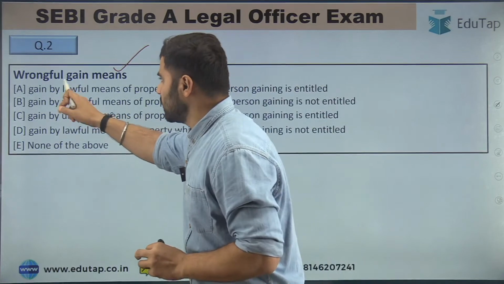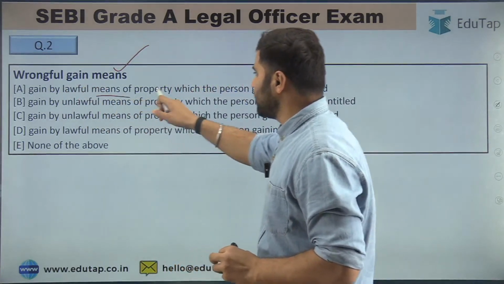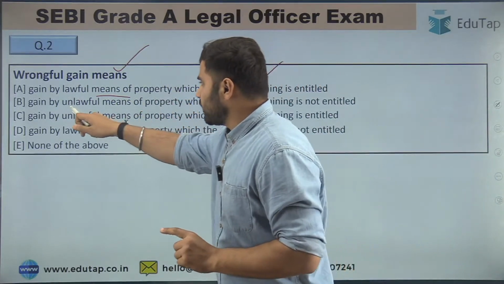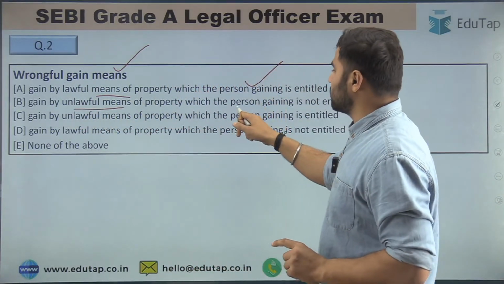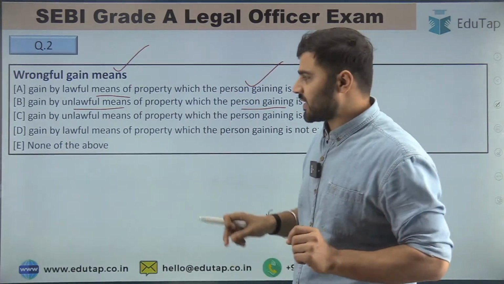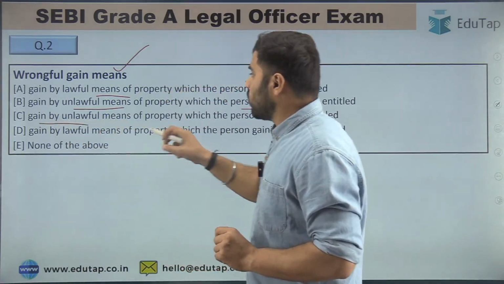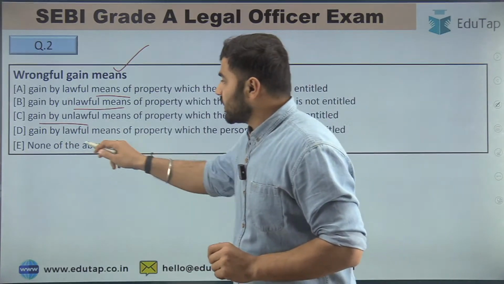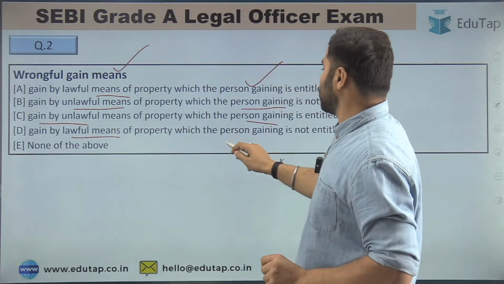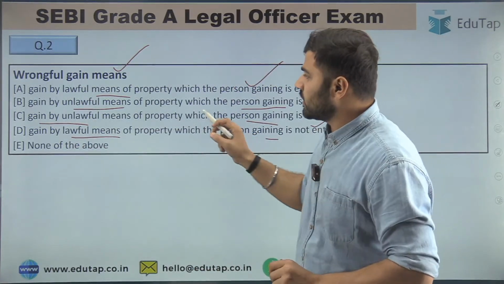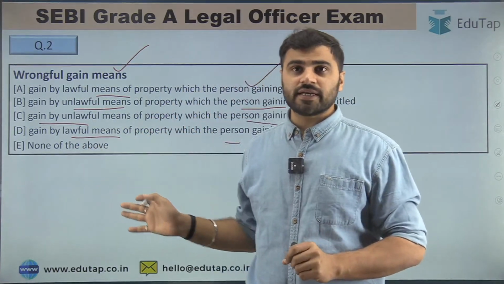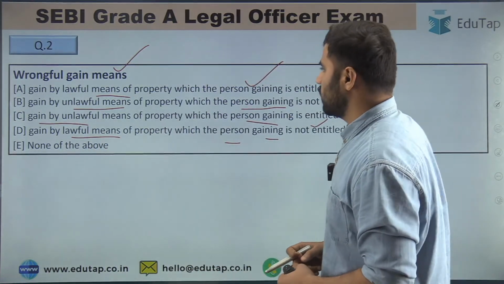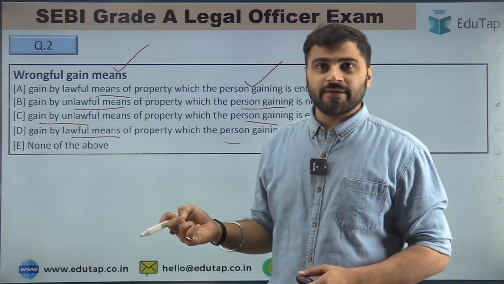Option number first is wrongful gain means gain by lawful means of property to which the person gaining is entitled. Gain by unlawful means of property to which the person gaining is not entitled. Right friends? Gain by unlawful means of property to which the person gaining is entitled. Gain by lawful means of property to which the person gaining is not entitled, or none of the above. So which of the following is correct, friends? Tell me, guys. What is the right answer for question number second?